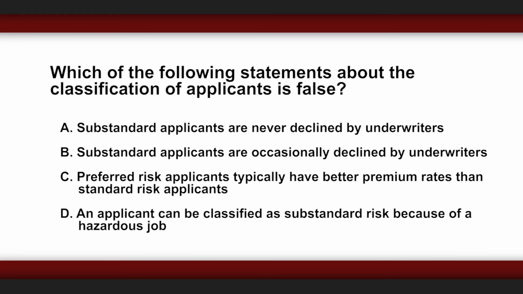Which of the following statements about the classification of applicants is false? Substandard applicants are never declined by underwriters. Substandard applicants are occasionally declined by underwriters. Preferred risk applicants typically have better premium rates than standard risk applicants. An applicant can be classified as substandard risk because of a hazardous job.